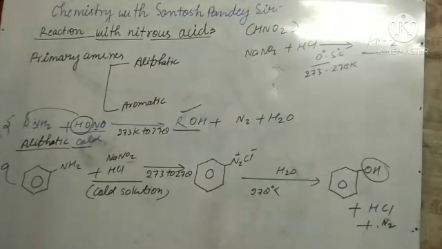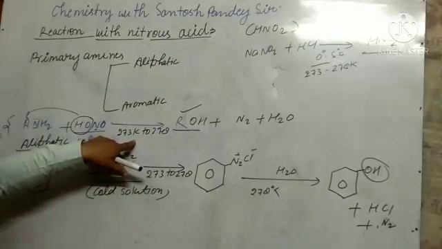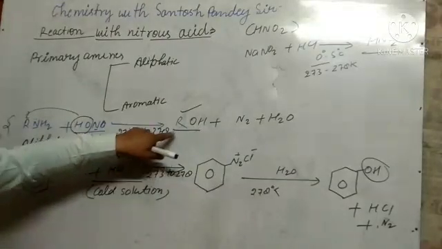So you can write like this also. It is the reaction of primary amines. What we have seen? Primary amines react with nitrous acid at 273 to 278 Kelvin to form alcohol.